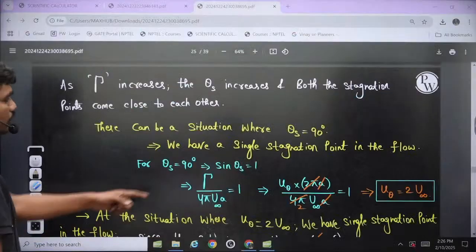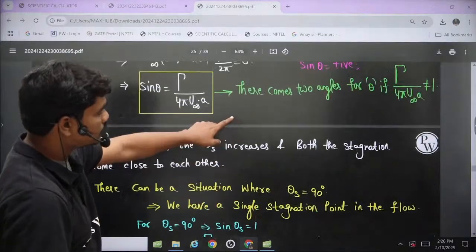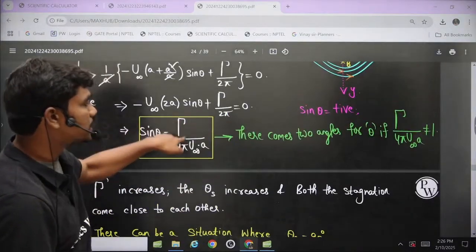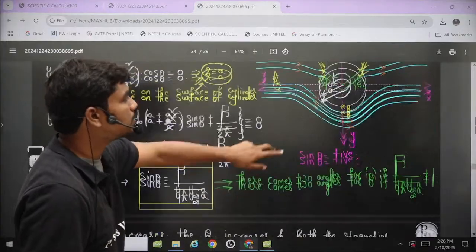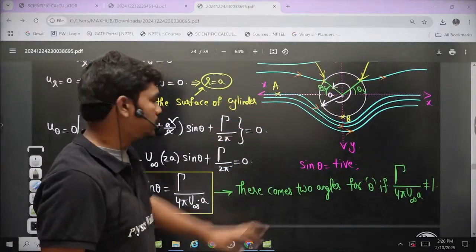The same analysis I have shown here, for example, sin theta s value is equal to circulation by 4 pi u infinity. Maybe I have taken the radius as a, that's all. But a is nothing but the radius of the cylinder, so I have taken r in this analysis.